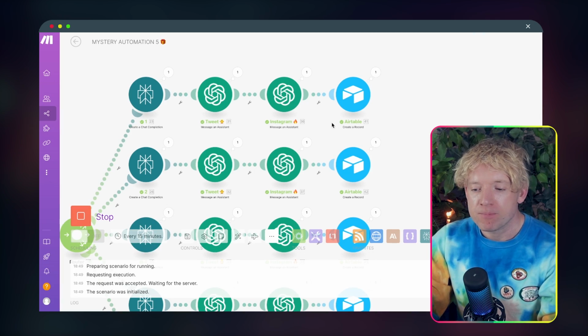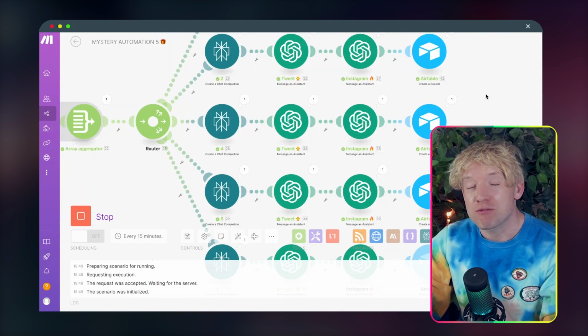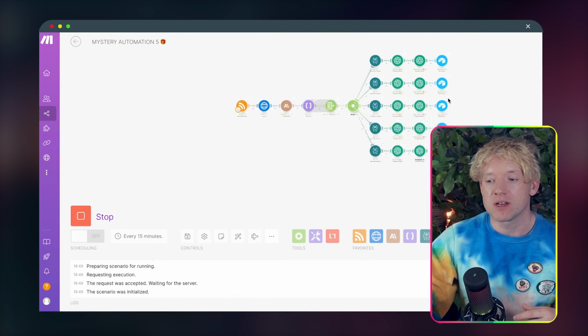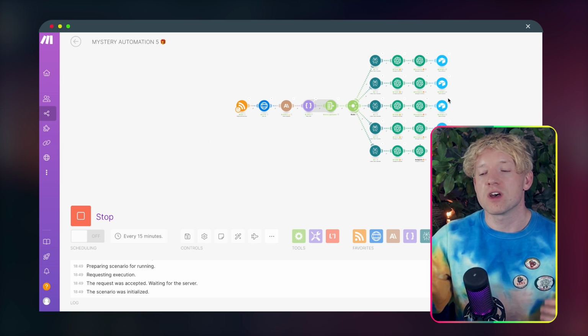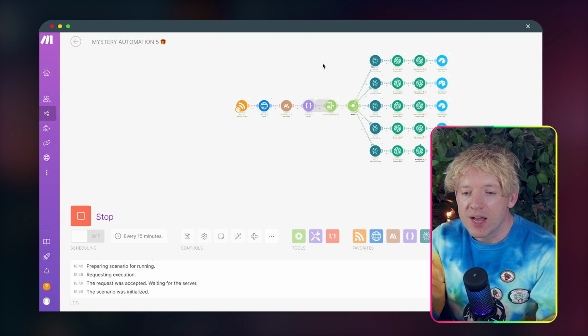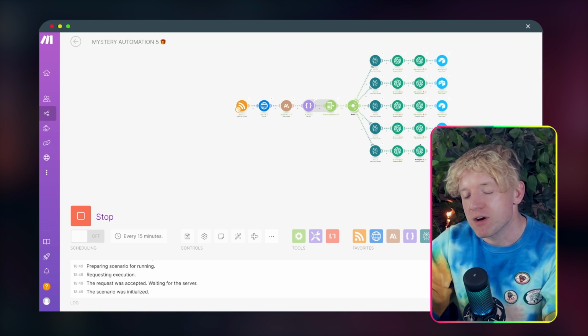We get all of that from this automation. And how incredible is that? That's how you go from one blog post to literally dozens and dozens of pieces of content. So I'm going to show you how you build this step by step straight from the beginning.